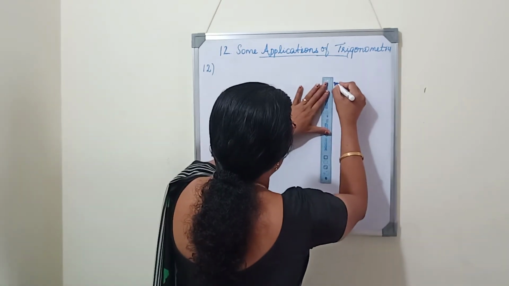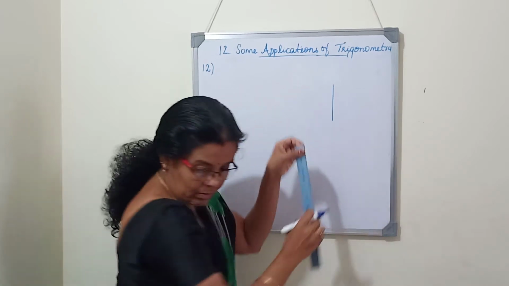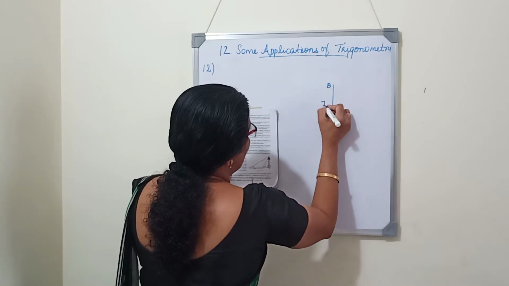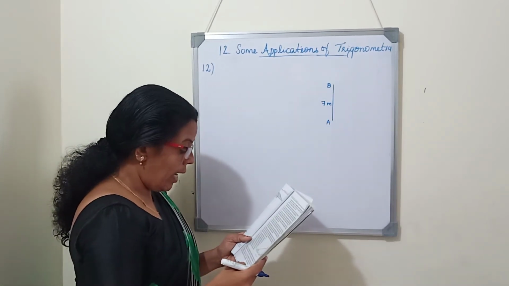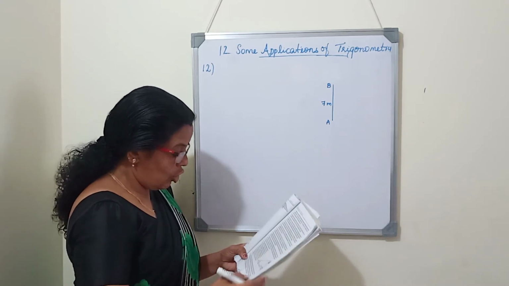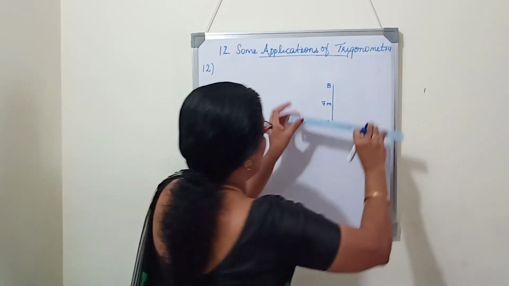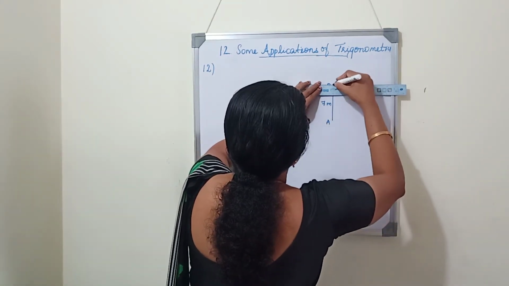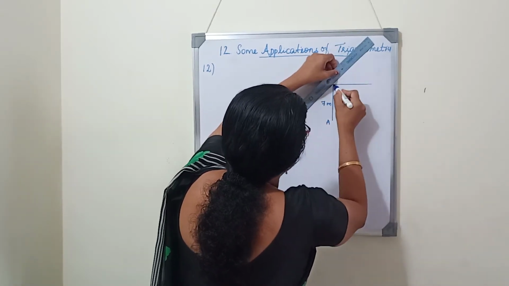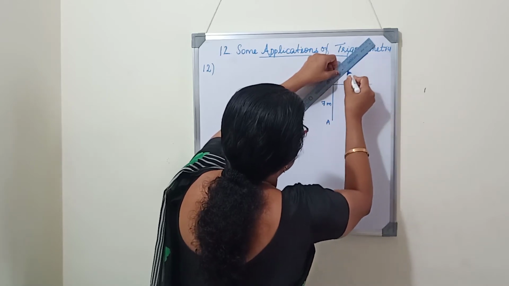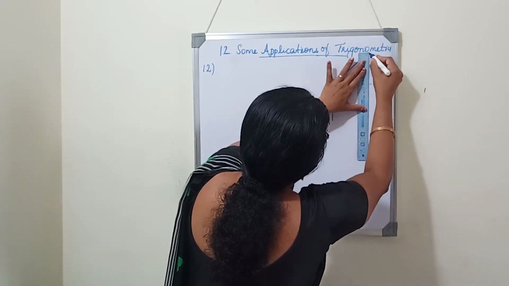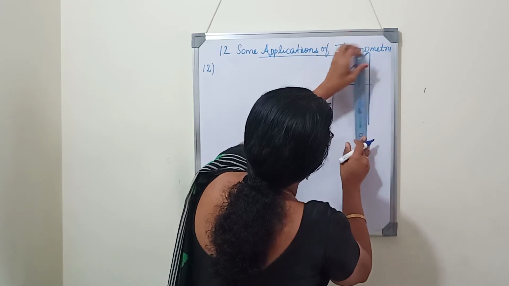So here I will draw one building. So AB is the building. From the top of a 7 meter building, the angle of elevation of the top of a cable tower is 60 degree. Here, from the top of the building, angle of elevation is given to the top of a cable tower. So the tower will be standing from the ground only. So we have to draw the diagram like this.